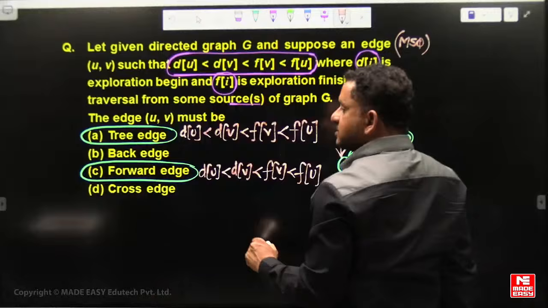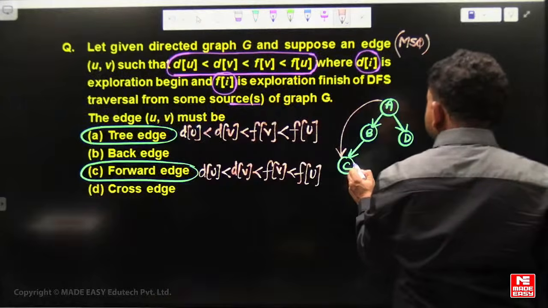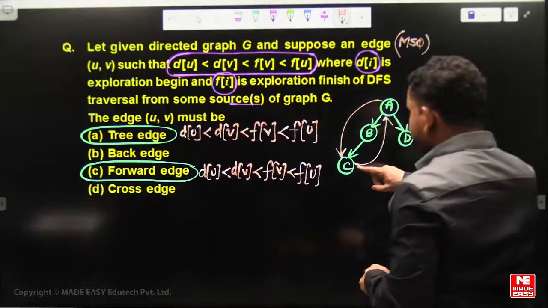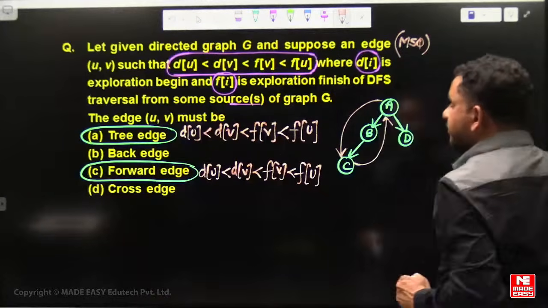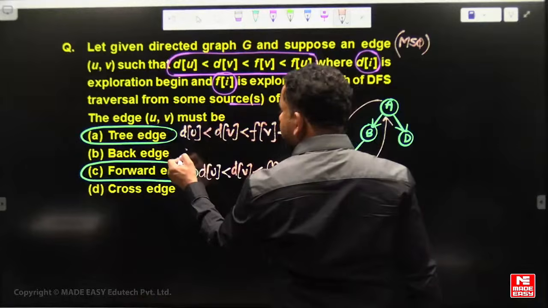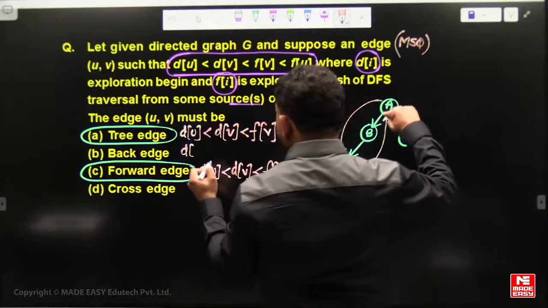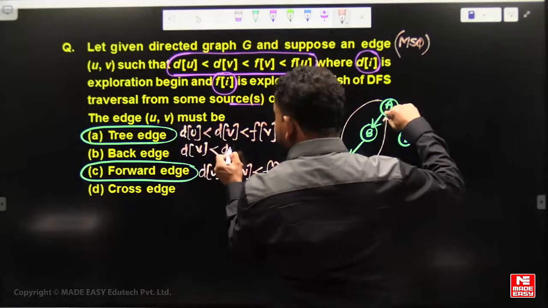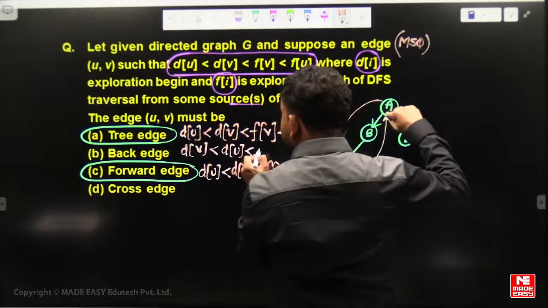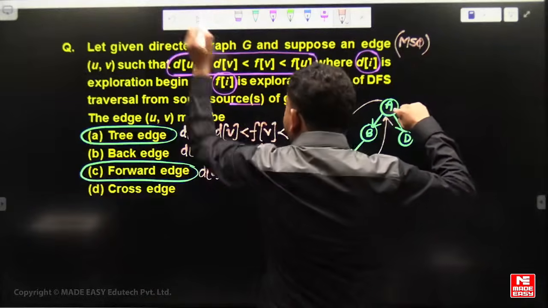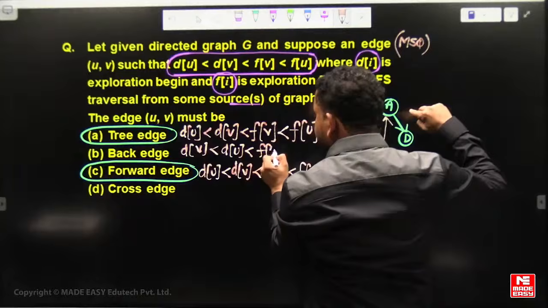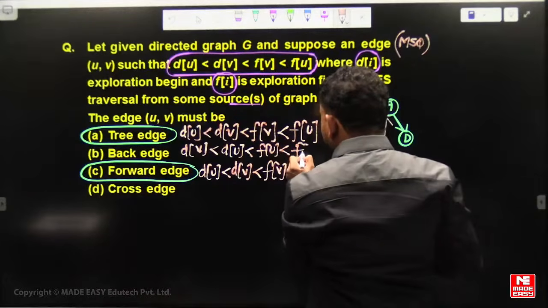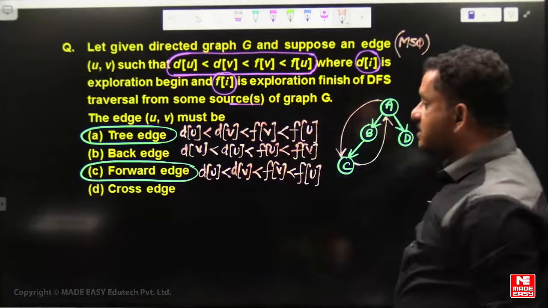Both are the same sequences. Now the back edge: if a descendant to parent edge is there, between U and V, then V discovers first, then U discovers, then U finishes first, and then V finishes. That is the back edge sequence.